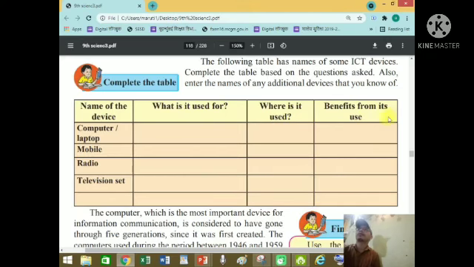And the benefits from its use: how many benefits? You can calculate. You can make the budget for your home. You can pay bills through it. Different works you can complete with the help of laptops and computers.